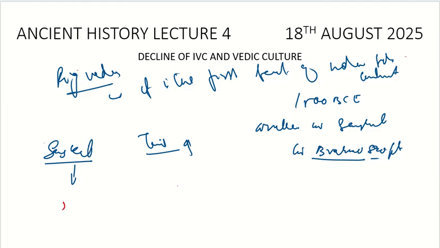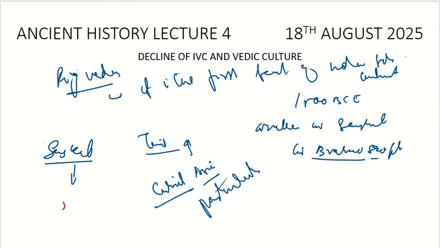So what is believed is that these Aryans were in Central Asia. And what was their occupation? What did they used to do there? They were pastoralists.